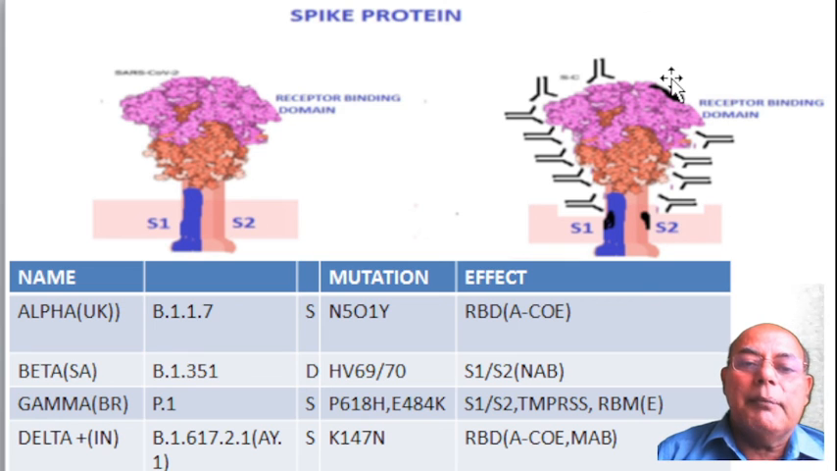Mutation may remove primer or probe binding sites at S1 and S2, that is called S dropout, which affects RT-PCR.